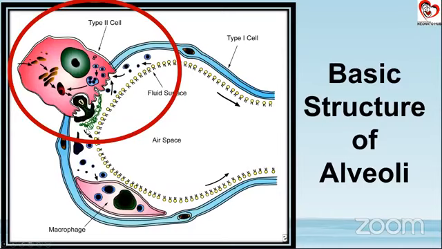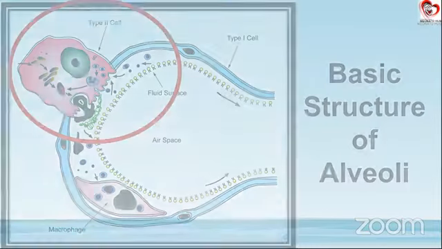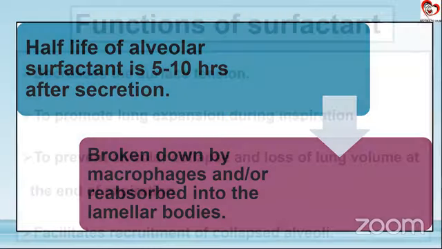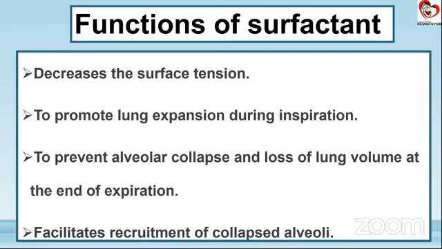What happens after the work of a surfactant is done? Here these are the tissue macrophages, and they engulf the surfactant and it goes back again as a raw product for the next lamellar body formation. So this is how the cycle goes on. The half-life of alveolar surfactant is roughly around 5 to 10 hours after secretion. And then, as we saw, the macrophages in the alveolar space break down this surfactant and it is again reabsorbed into the lamellar bodies. So this was the entire life cycle of formation and degradation of surfactant.